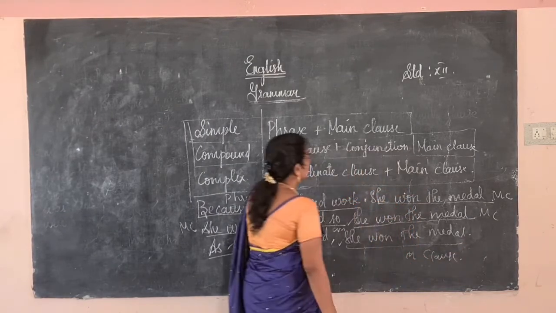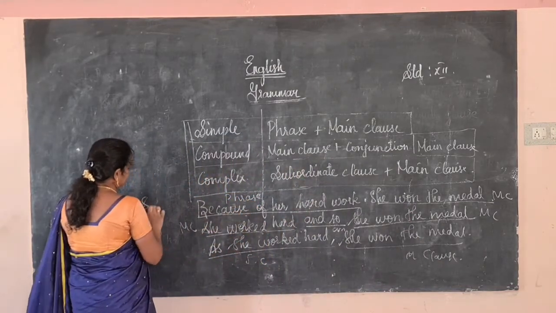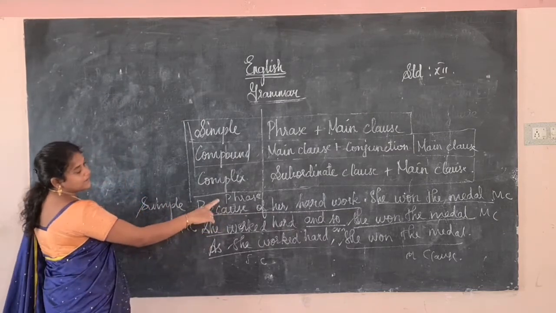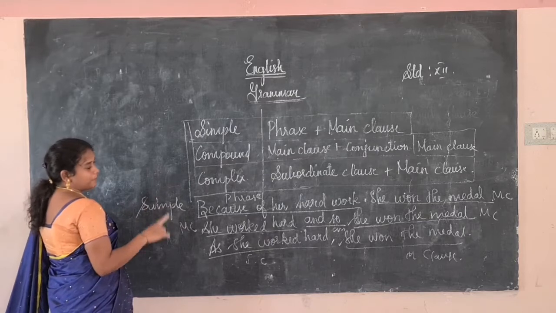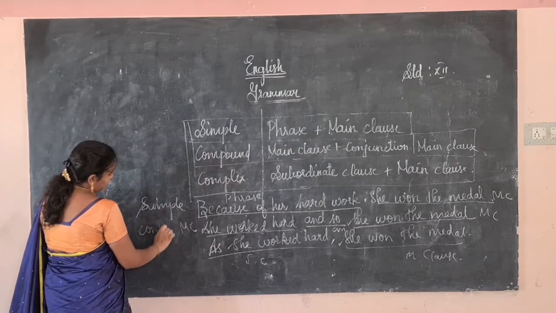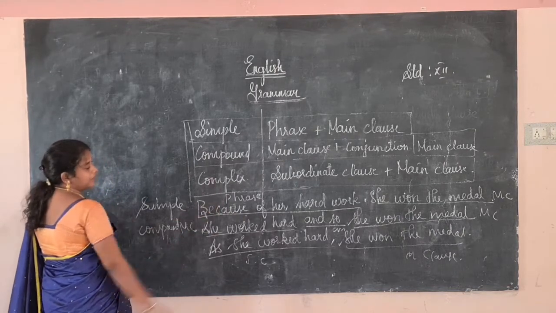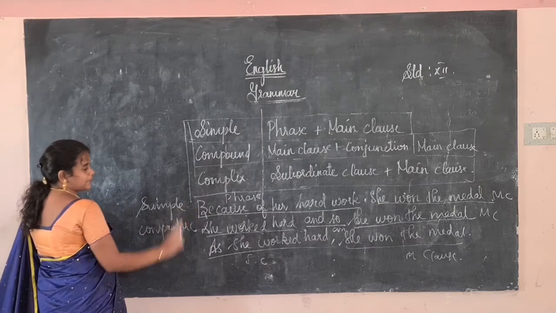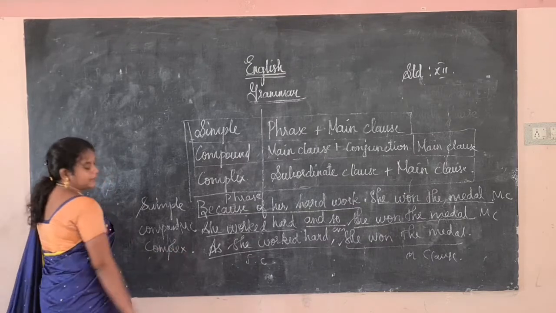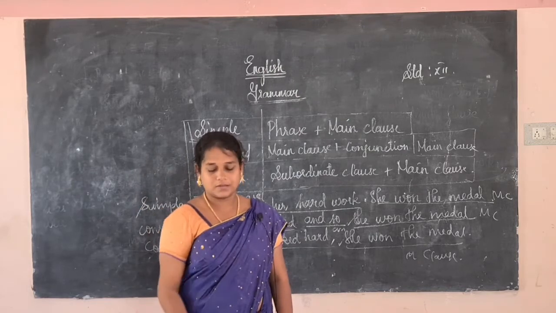So it is in the form of phrase plus main clause, so it is a simple sentence. The first example is a simple sentence. She worked hard and so she won the medal is in the form of main clause plus conjunction plus main clause, so it is a compound sentence. Next, as she worked hard, she won the medal is subordinate clause plus main clause, so it is a complex sentence. This is how we have to find out what kind of sentence it is, whether it is simple, compound or complex.